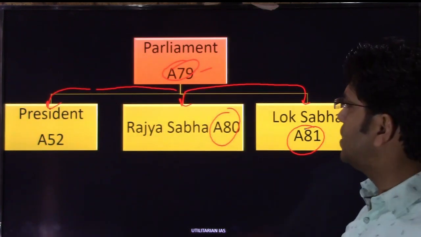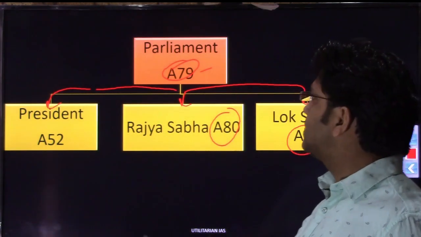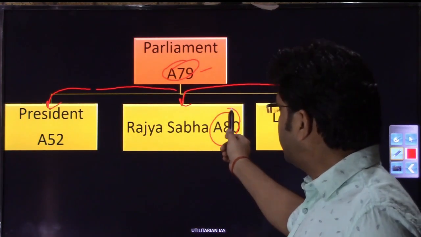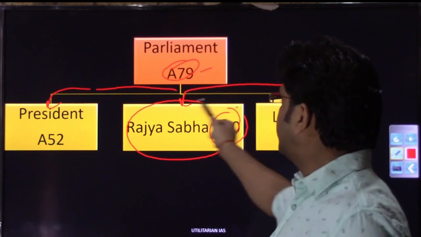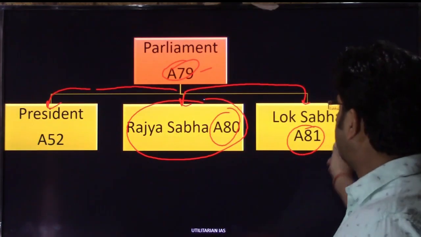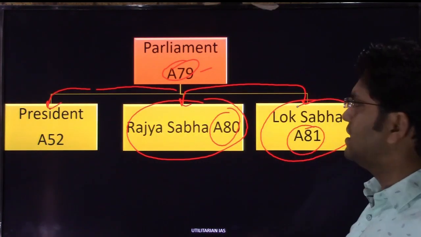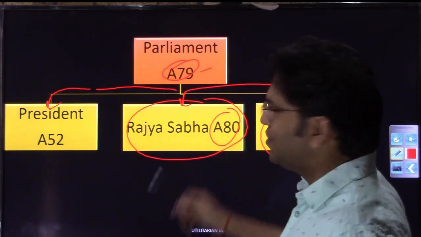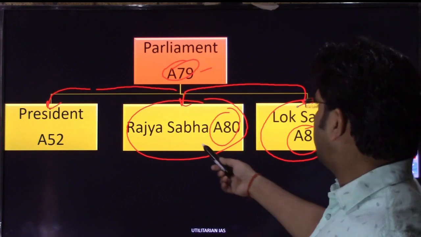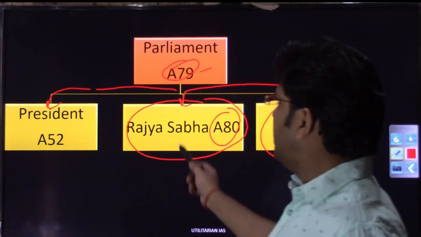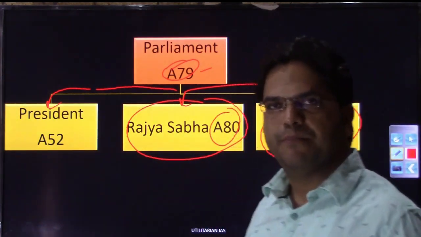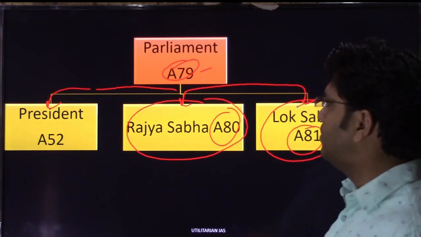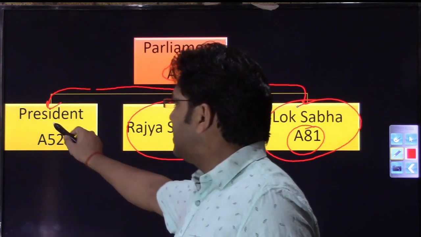So if a question is generally or customarily asked, what does Parliament of India consist of, a normal person will quickly say that Parliament of India consists of these two houses, that is Lok Sabha and Rajya Sabha. But you are UPSC aspirants, right? You need to know that it is not only the combination of Rajya Sabha and Lok Sabha, it also consists of the President, right?